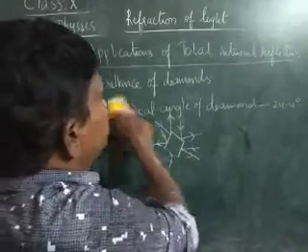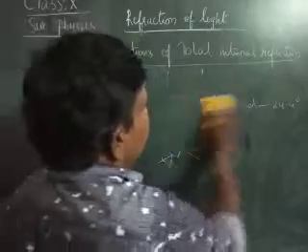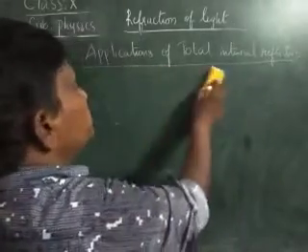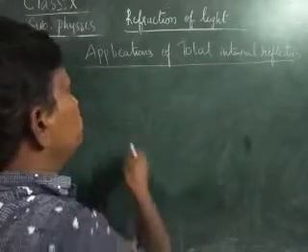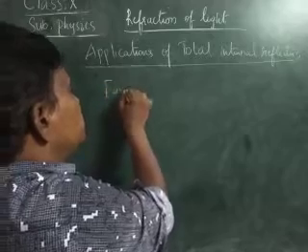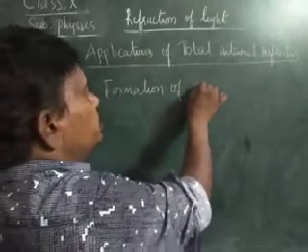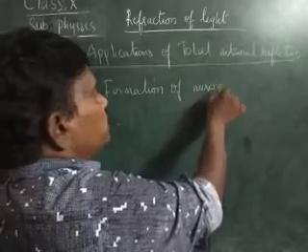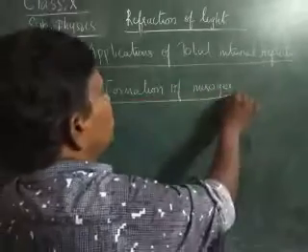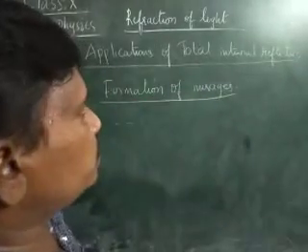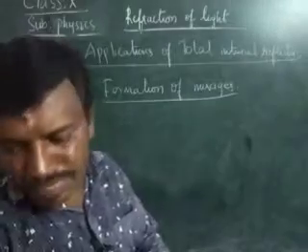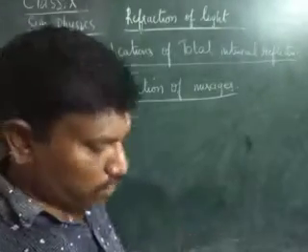Okay, children, the second one is the formation of mirages. Mirage is an optical illusion.